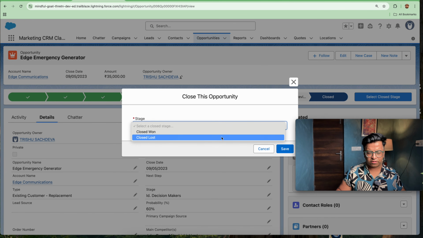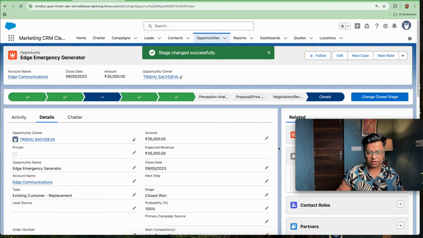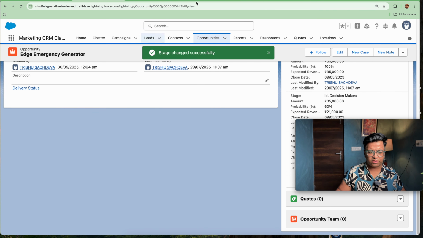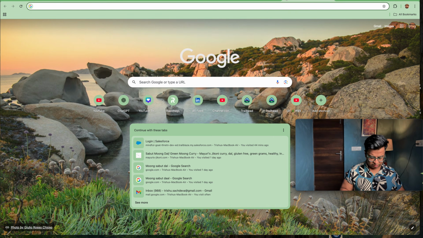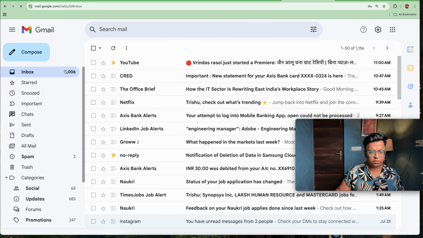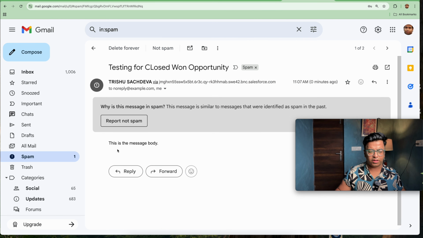Let's change it to closed one and see if we are getting any error again. We are not getting any error. Let's check my email as well, if I'm getting an email. It should go in the spam. Yes, testing for closed opportunity. So we are getting the email.